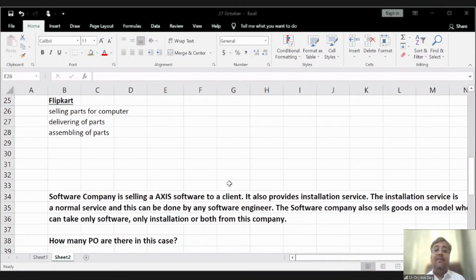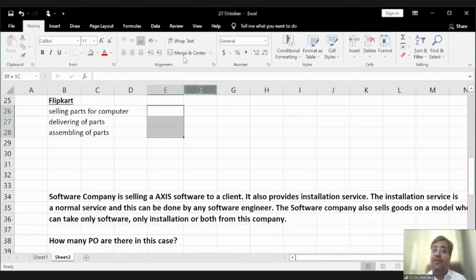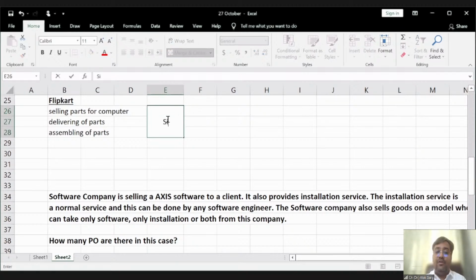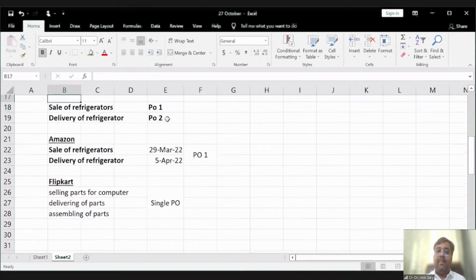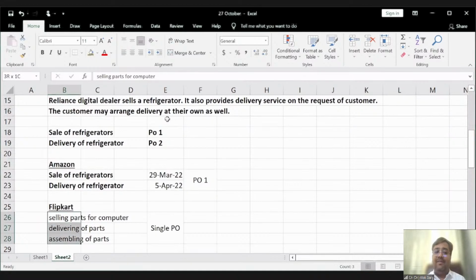So in this case, these three obligations are not distinct. These three obligations are not different. These three obligations are a single performance obligation. This is a single performance obligation. So how many performance obligations are there? One performance obligation is there. I hope it is clear to all of you. I have taken three examples here. I hope it is clear to all of you.